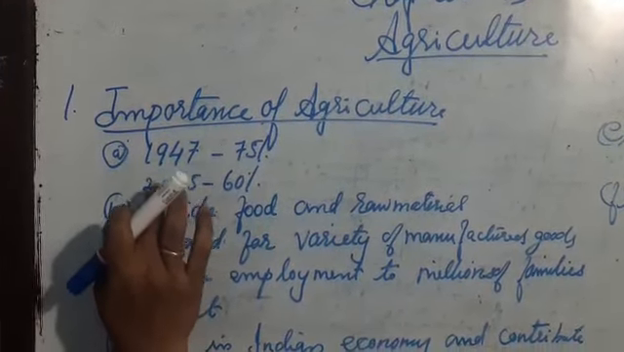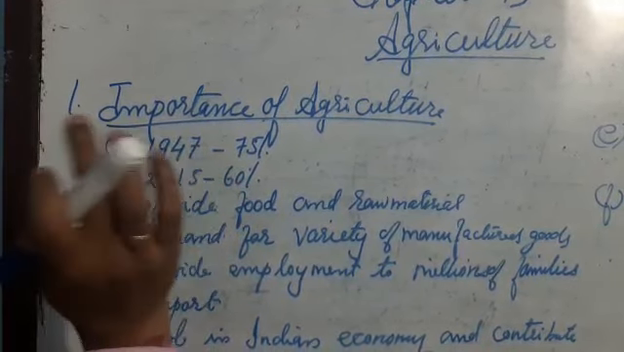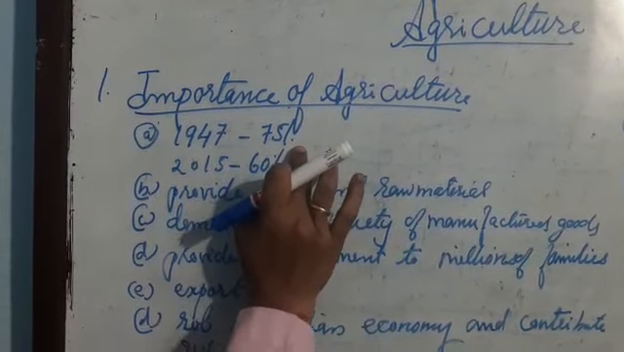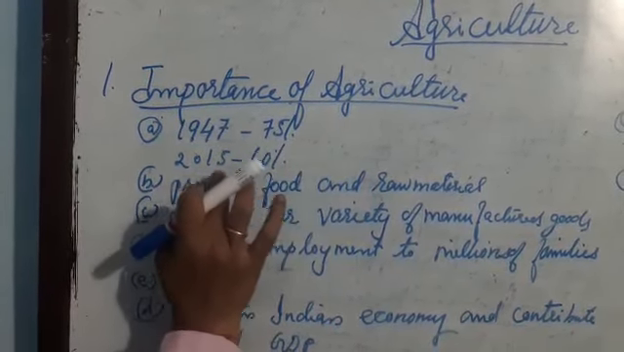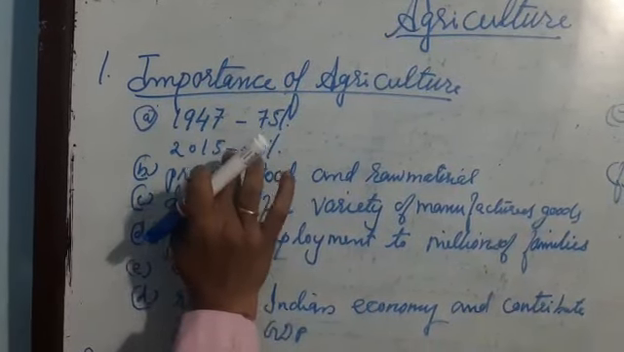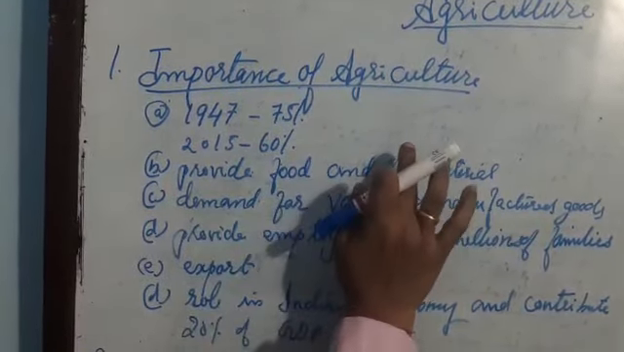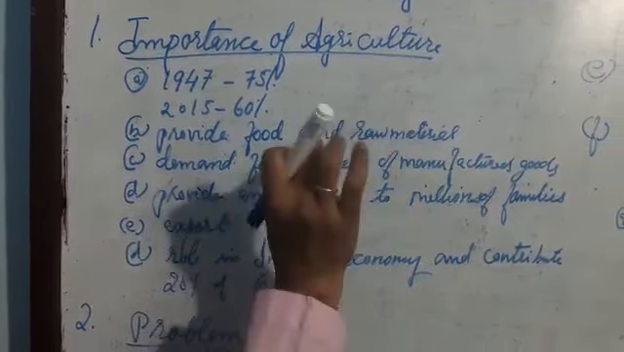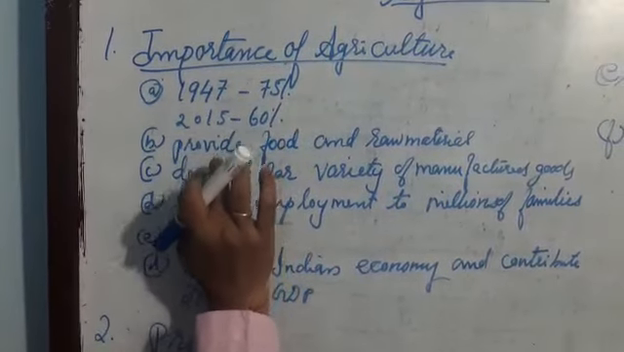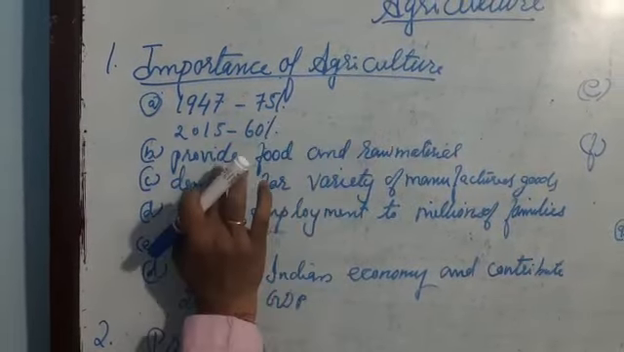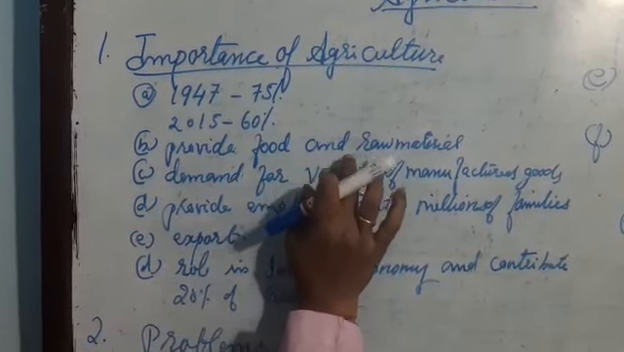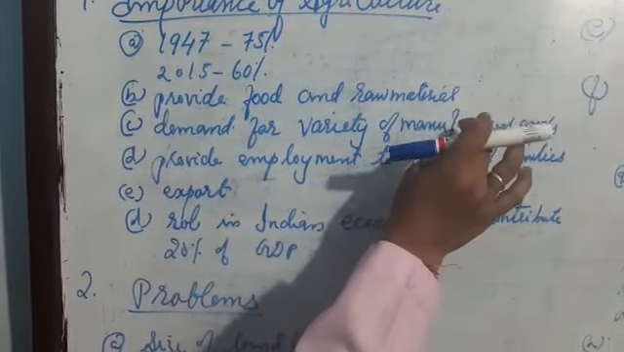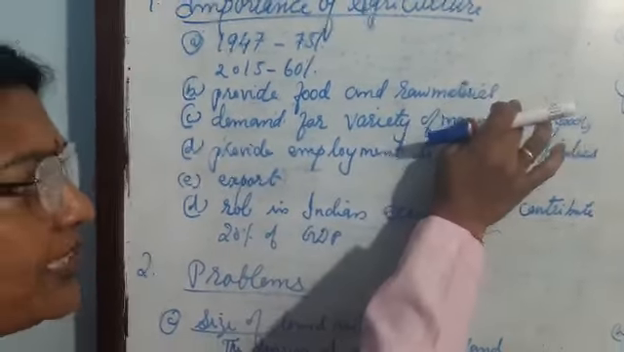The first point is, after the independence in 1947, 75% of the total population depended on agriculture, and in 2015, after 65 years, 60% of the population depends on agriculture. The second point: agriculture provides not only food but also raw material for many industries. For example, sugar industries, cotton textile industries, jute industries, etc.